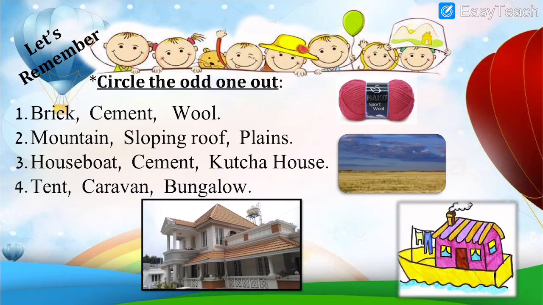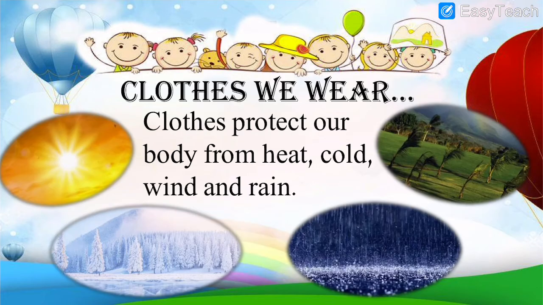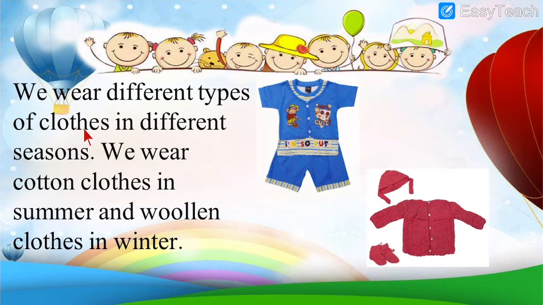Next, then we had done the exercise, circle the odd one out. I hope you have written it one time in the rough book as given in the homework. Then we had learned about the clothes that we wear. Clothes protect our body from heat, cold, wind, rain. We wear different types of clothes in different seasons. We wear cotton clothes in summer and woolen clothes in winter.